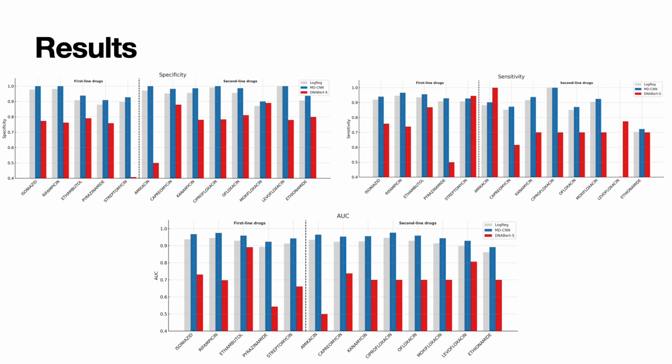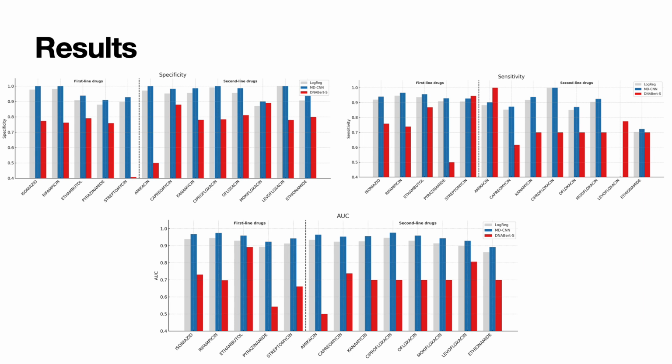Looking into the results, starting with AUC, the red one shows DNA-BERT-S, the blue one is MD-CNN, and the gray one is logistic regression. It's very surprising to see that DNA-BERT-S fails. And this behavior is shown for both pre-trained as well as fine-tuned models, which is extremely weird because they are known to perform well in general tasks. And given that DNA-BERT-S was pre-trained on tuberculosis data also, it should have been able to do at least better than what it does right now.